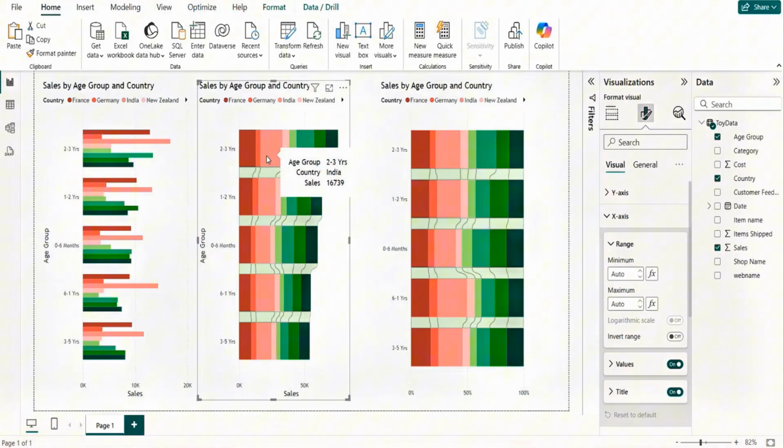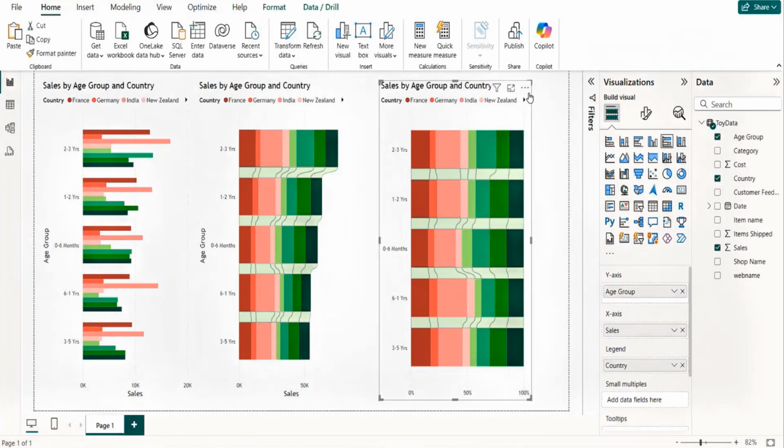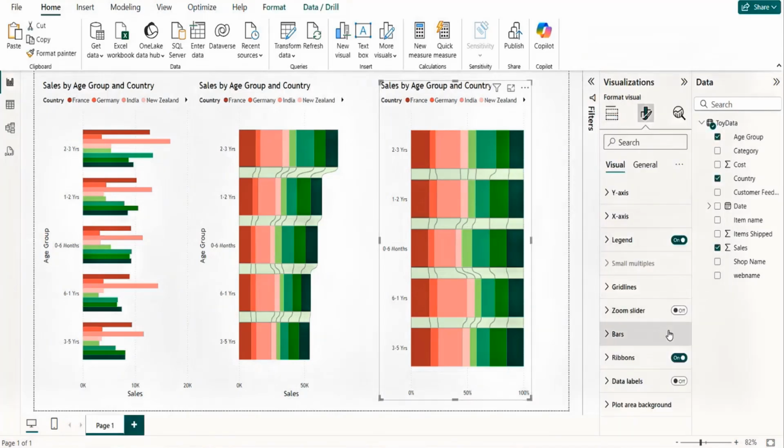Here it tells me the number only. So here it's telling me the percentage, which is why it is called 100% stacking. And this is the stacking where we have the numbers, not the percent, right? This is how it is. So if I select this one, let's do one thing. Let's see that. So we have the ribbon here. We have the data label. Let me click on the data label. You see that the data label is coming here, which is in the percentage.